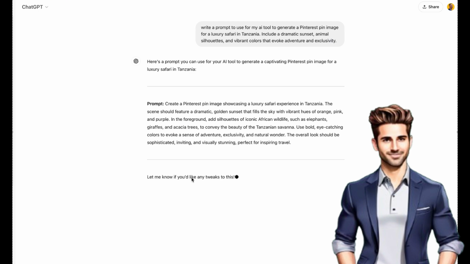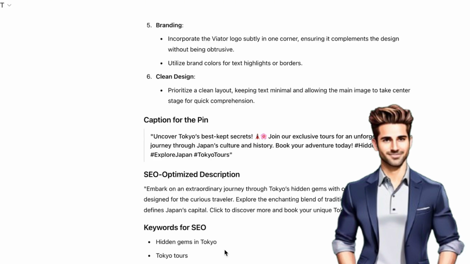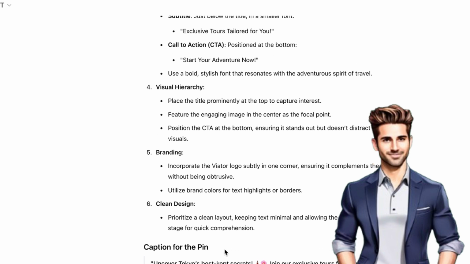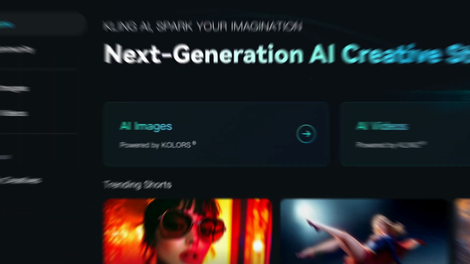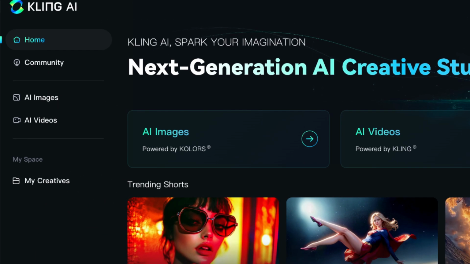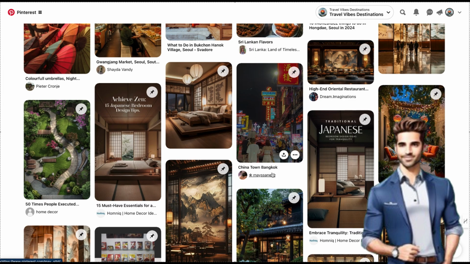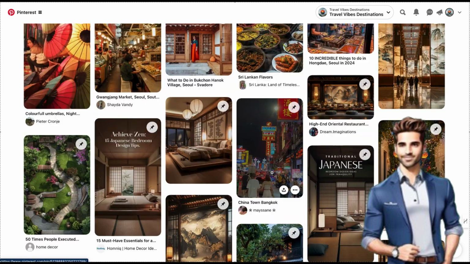With ChatGPT, you can generate multiple prompts for different styles or aspects of each destination. Step 7. Create Pinterest pins with Kling AI. Now, it's time to bring those images to life using Kling AI. Here's how to create engaging, scroll-stopping images for Pinterest.